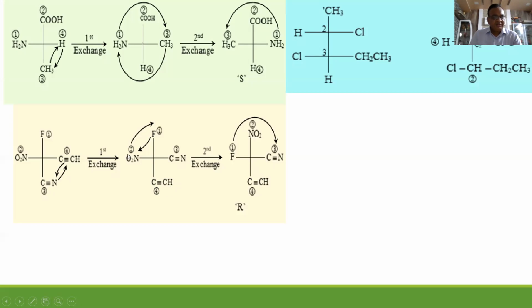And second priority group should be taken here in the second action. Now 1, 2, 3 travel in clockwise direction, and that's why it is R configuration. Now this is the compound in which there are 2 asymmetric carbons, carbon number 2 and 3.